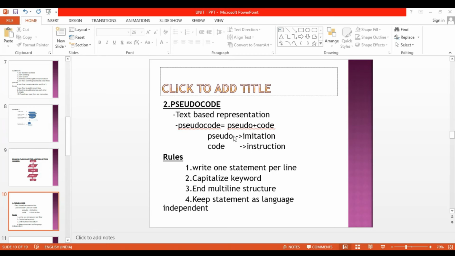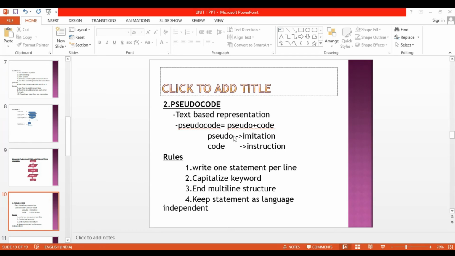The next notation for algorithm is pseudocode. Pseudocode is a text-based representation of an algorithm. Here, pseudo means imitation, and code means instructions.